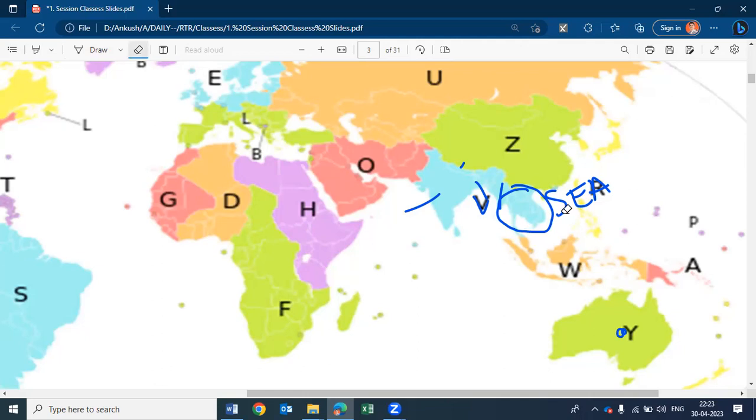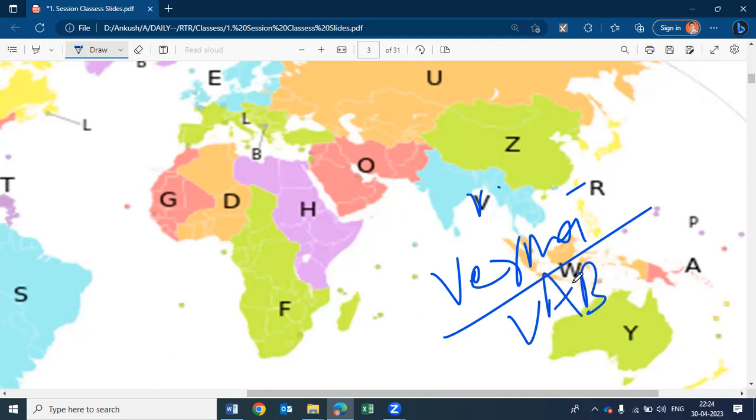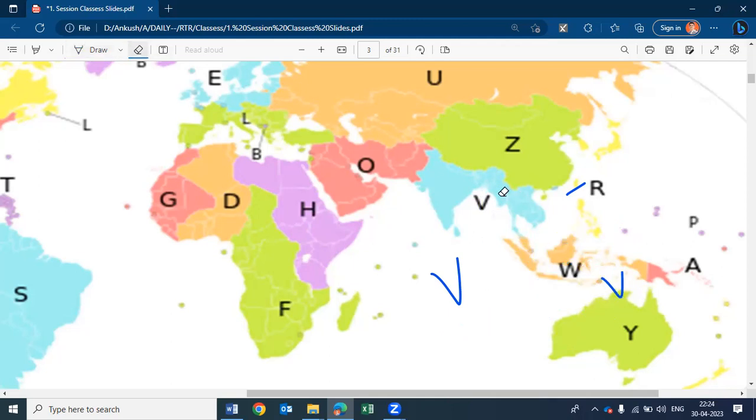These countries' airports will also start with this letter V only. If, say, Myanmar has Burma airport, then the location designator of that airport will start with V, letter V only. It doesn't matter what they write further, but the start will be letter V.